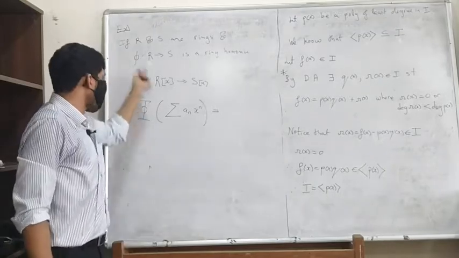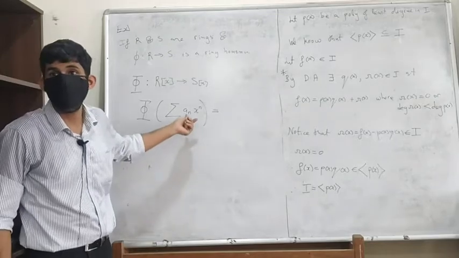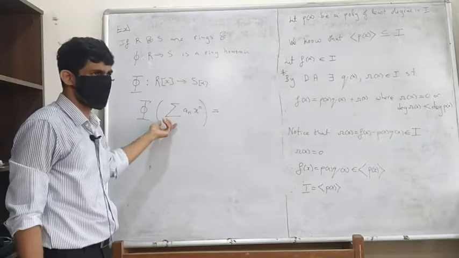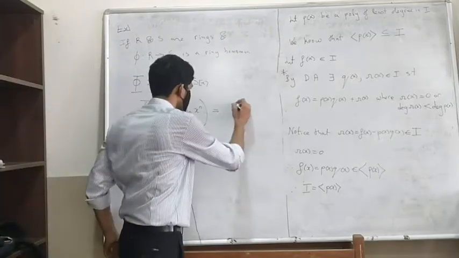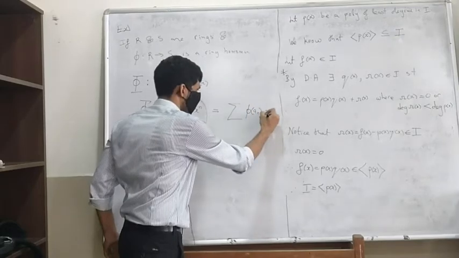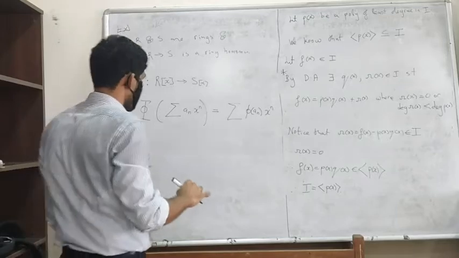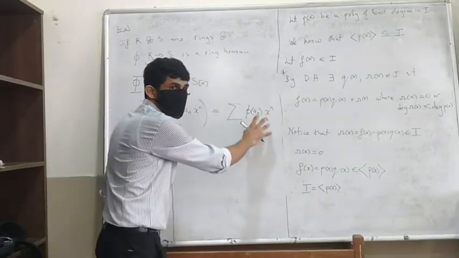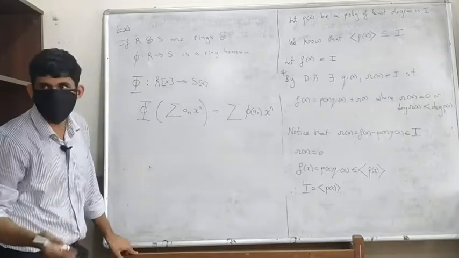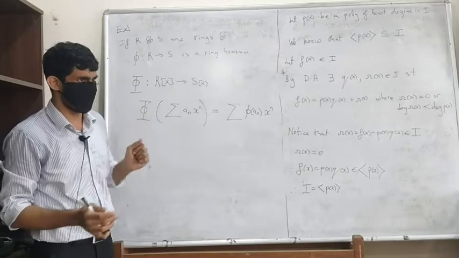Okay, where does phi take a_n's to? Phi of a_n, right? So where do you think this should go to? Summation phi of a_n x raised to n. Okay, that's the natural choice. These are elements of S, so this is going to be a polynomial in S. How do I know it's a polynomial? That's another question which you should ask.